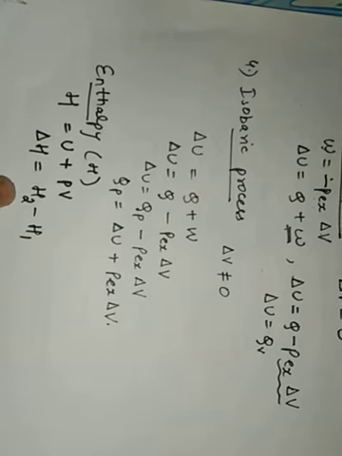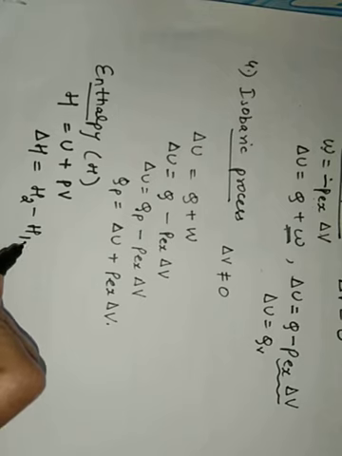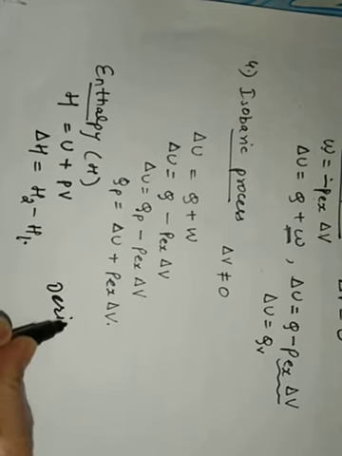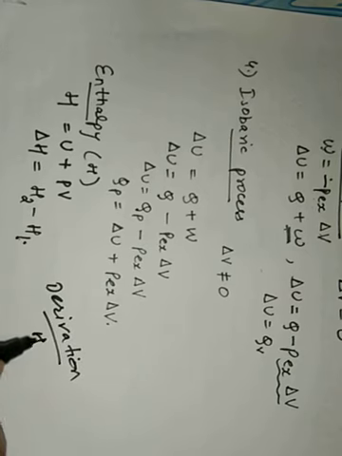In our next class, we will be seeing equations which are based upon enthalpy and the derivations, very important derivations which are based upon enthalpy. This was the definition and mathematical equation for enthalpy, and we have also noted that enthalpy is a state function. What was the reason? U, P and V, all three are state functions, so enthalpy was also a state function.